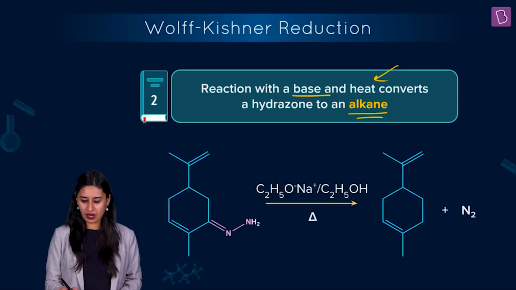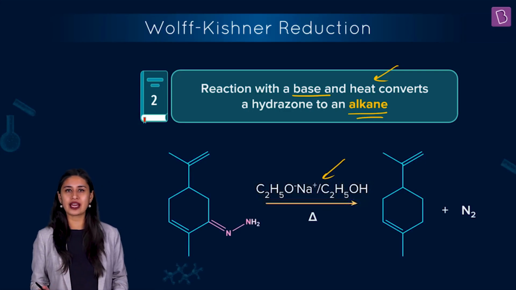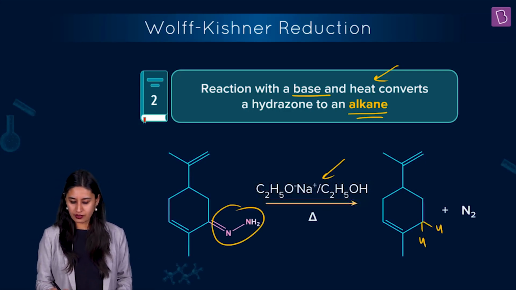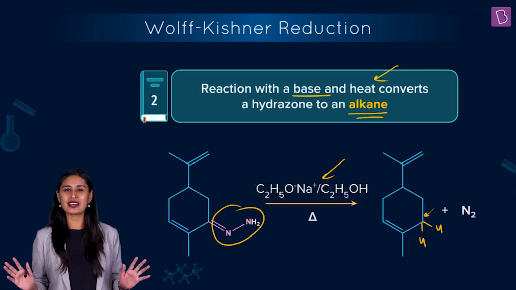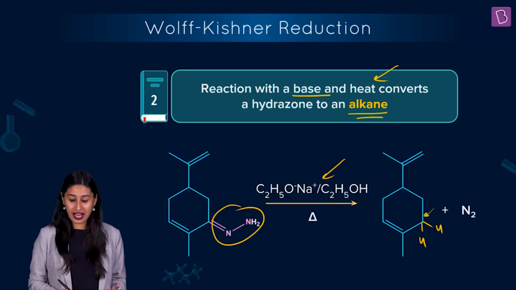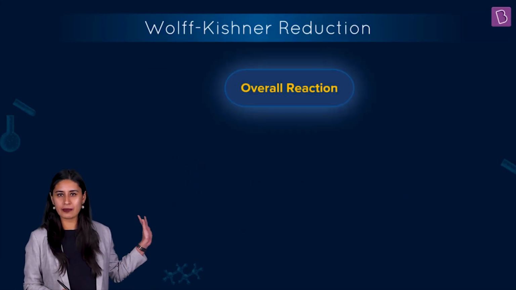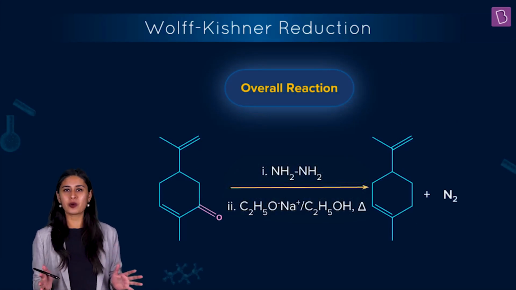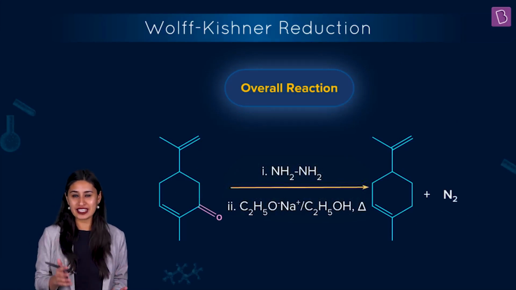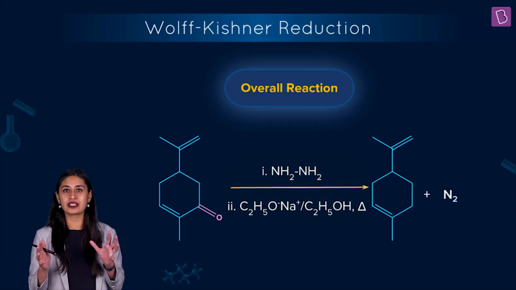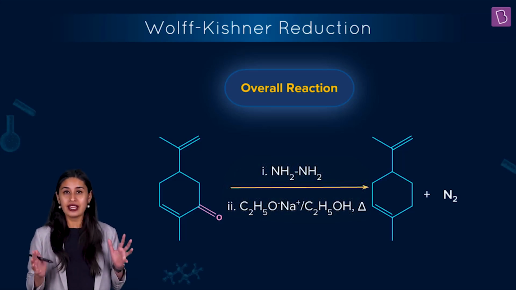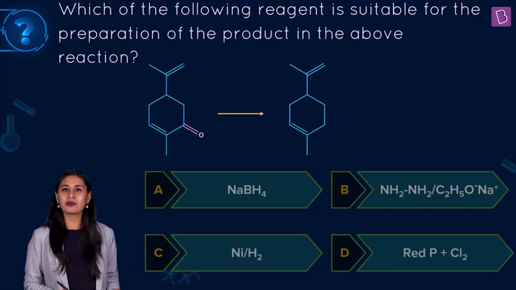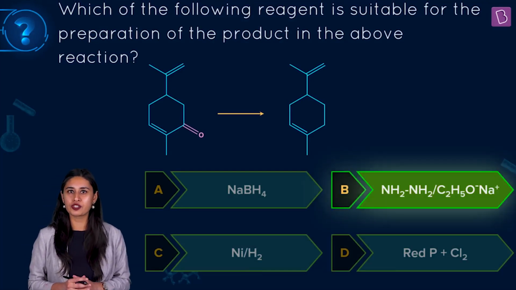Check it out. After adding sodium ethoxide and heating it, this is converted into CH2, which is what our agenda was. So the overall reaction, I'm sure, is now in your realm. Hydrazine in the presence of sodium ethoxide was the desirable reagent here. The reduction's name is Wolff-Kishner reduction. The right answer to this question becomes none other than option B.